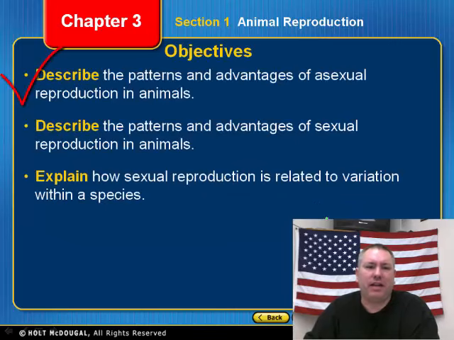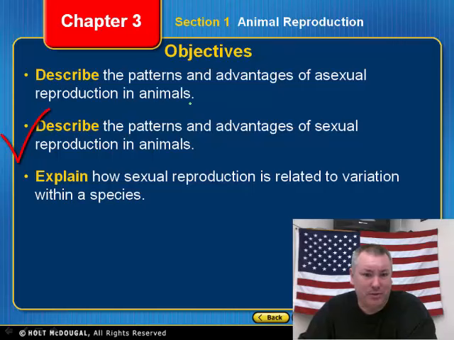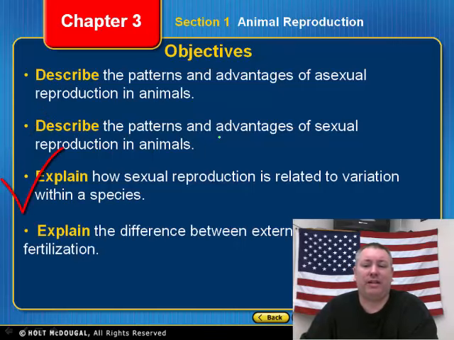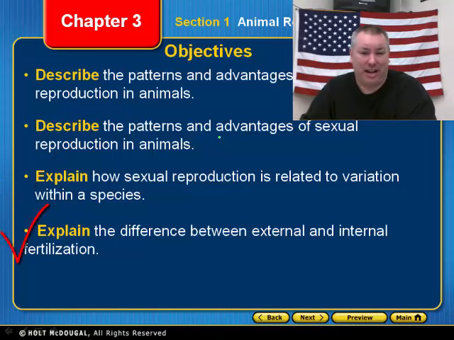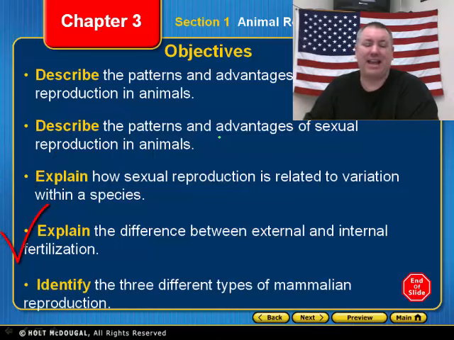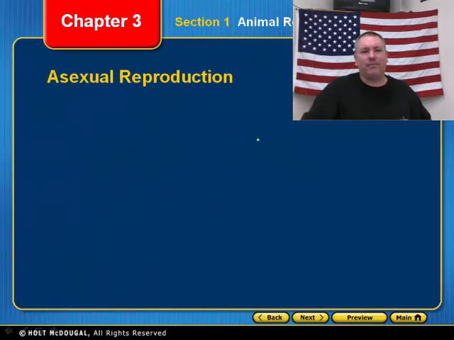Our objectives today are going to be to describe the patterns and advantages of asexual reproduction in animals, describe the patterns and advantages of sexual reproduction in animals, explain how sexual reproduction is related to the variation within a species, explain the difference between external and internal fertilization, and identify the 3 different types of mammalian reproduction. You try and say that 5 times fast. All right, so let's go ahead and get started.